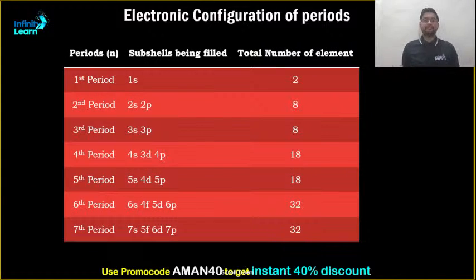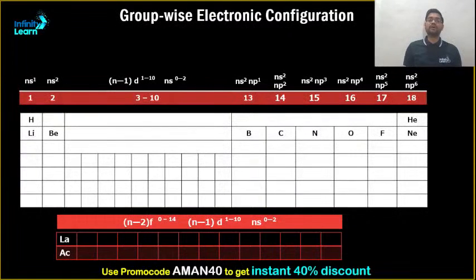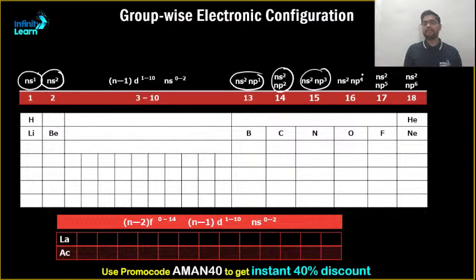Perfect. Let's proceed further. Talking about electronic configuration, this is the electronic configuration across the entire period. No need to discuss this in detail. Group-wise electronic configuration, this you should try to remember. For the first group, the electronic configuration will be ns1. For the second group, it is ns2, like 7s2. Then it is ns2 np1, np2, np3, 4, 5 and 6.